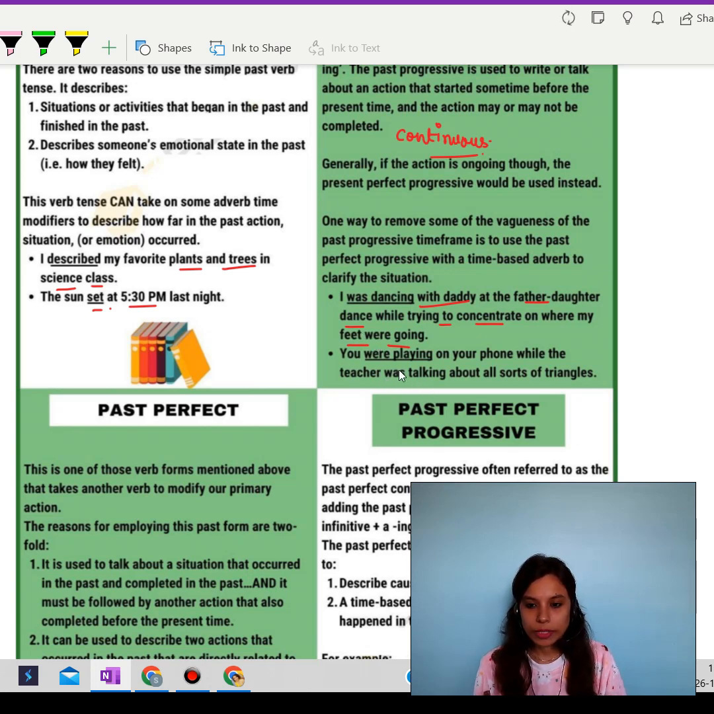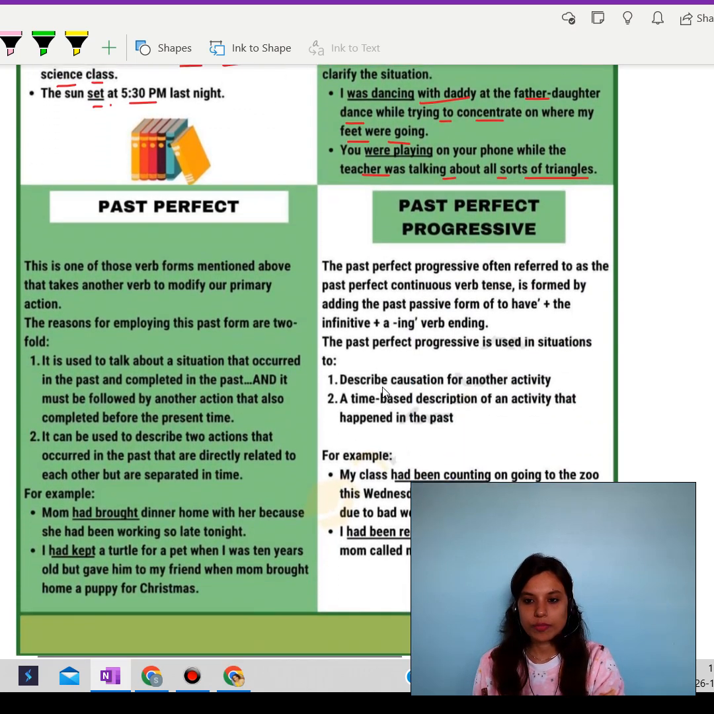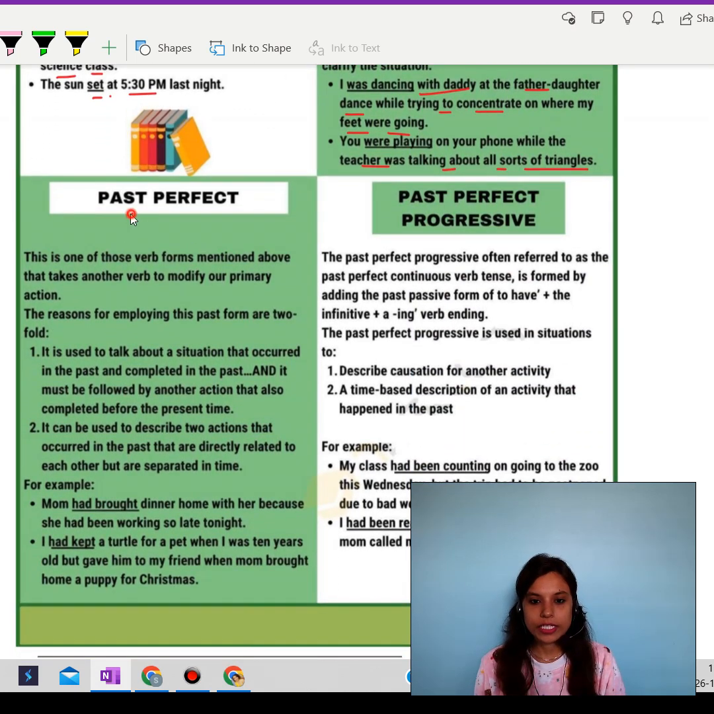Next, you were playing on your phone while the teacher was talking about all sorts of triangles. So you were playing, so this person was already playing. So something which has already happened. Alright. Let's move over to past perfect tense.